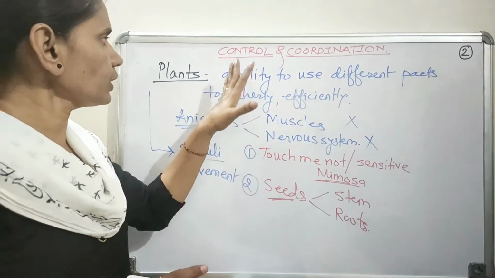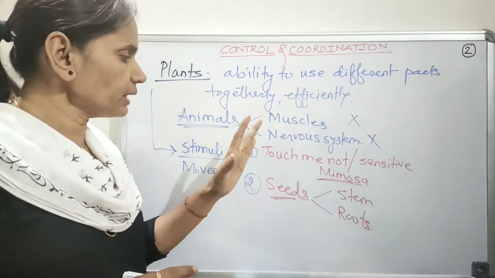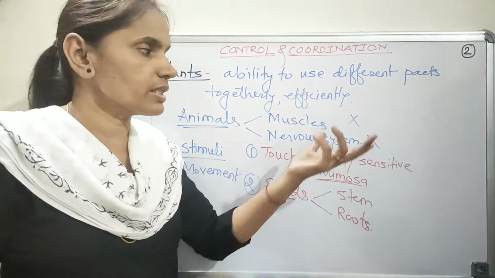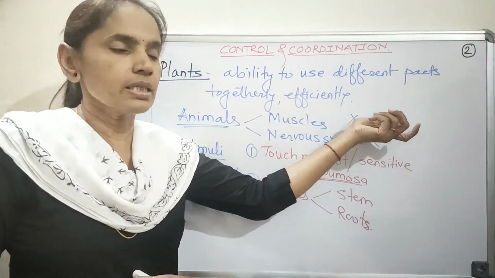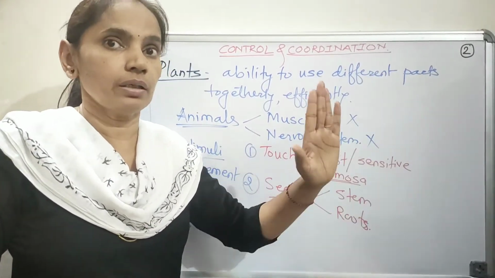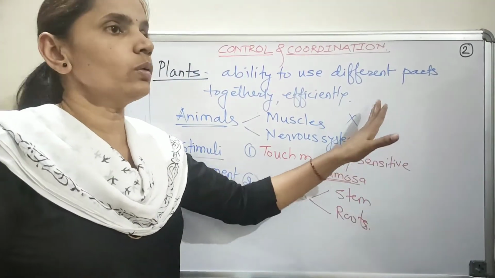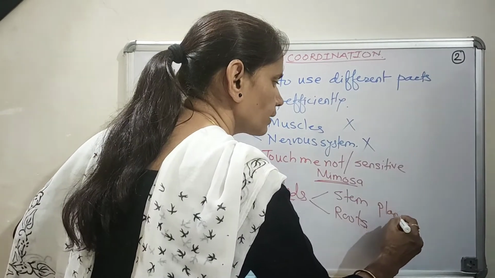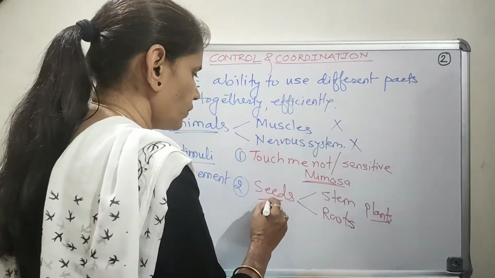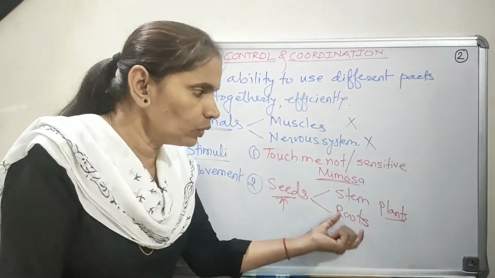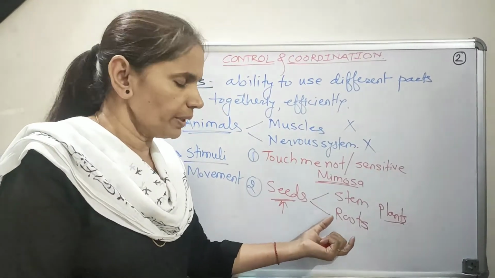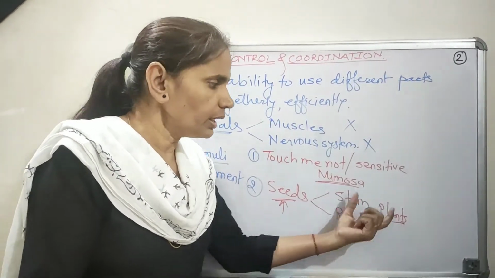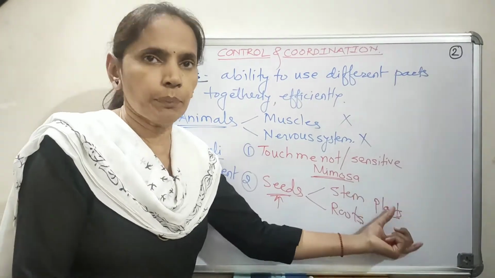Again, if we compare the movements in animals and plants, the characteristic difference is that in case of animals, the movements are not growth dependent and do not represent growth. But in case of plants, as we see in germination of seeds, the movement is growth dependent.